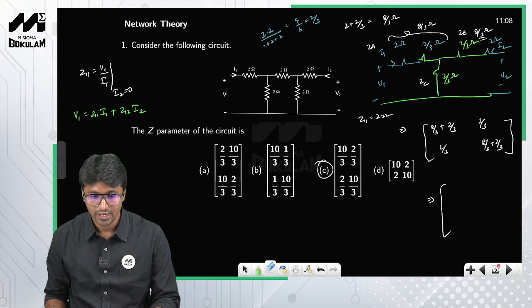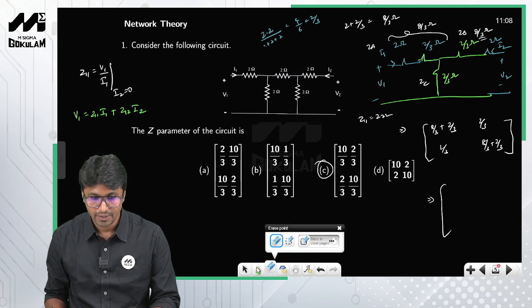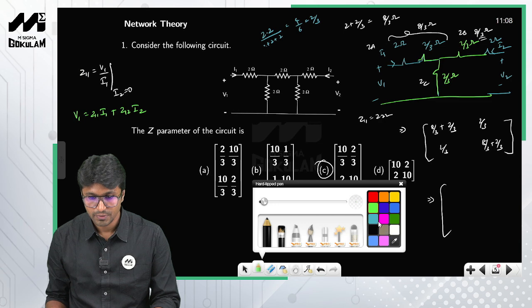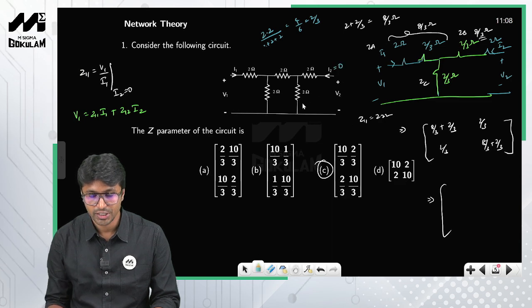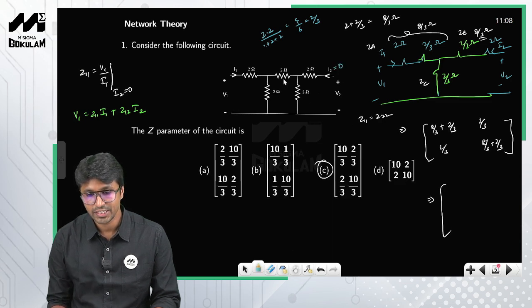If you do that, you can clearly see that I2 is equal to 0. In that case, the current flowing through these two resistors will be the same, right? So 2 is in series with 2, therefore this will be equal to 4 ohms. So the equivalent resistance will be 4 and that is in parallel with 2, right? So what will be the net equivalent resistance? You have 2 here and you have 4 parallel to here.